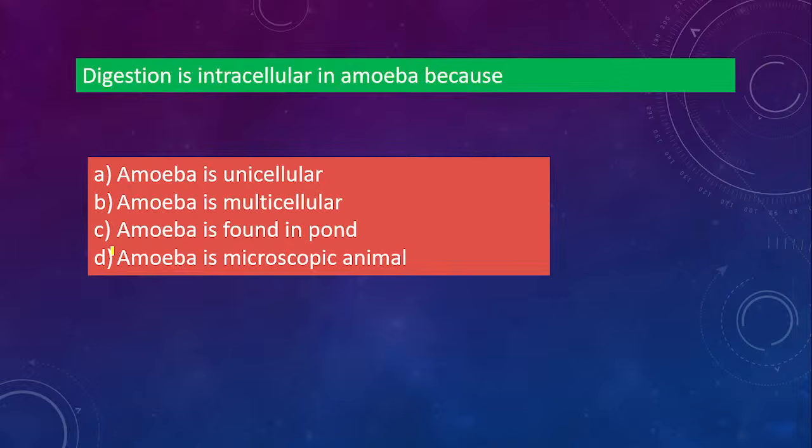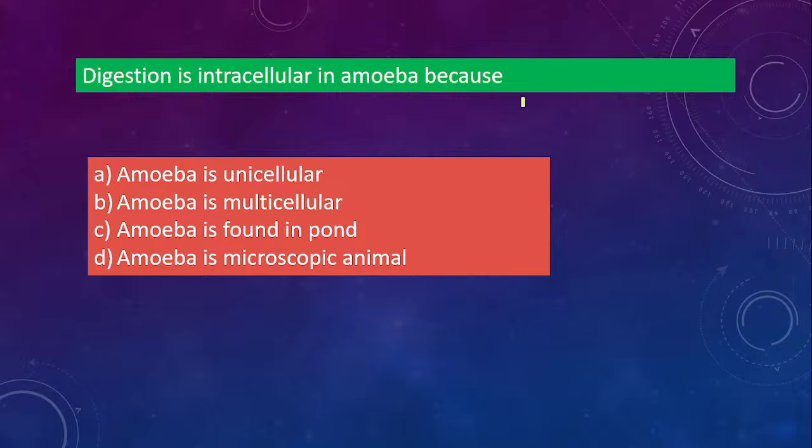Next one. Digestion is intracellular in amoeba because. Why is digestion intracellular in amoeba? Is it because amoeba is unicellular, or option B, amoeba is multicellular? Option C, amoeba is found in pond, or option D, amoeba is microscopic animal? Which one is it? One is extracellular, one is intracellular.